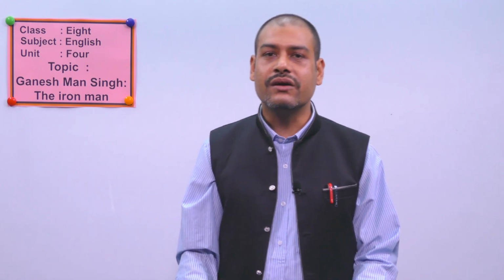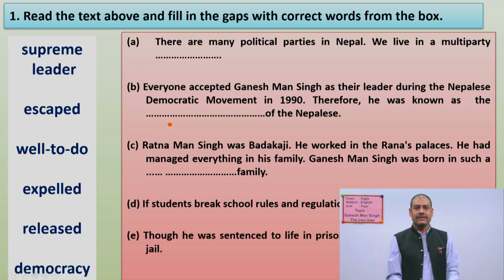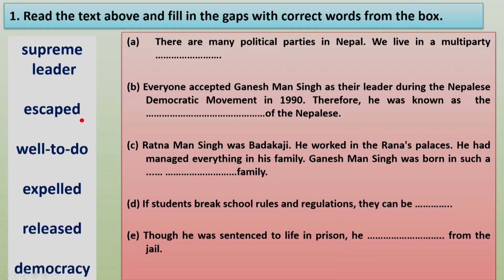So we have to do some exercises. See, we have the exercises. Read the text above and fill in the gaps with correct words from the box. All right. So: supreme leader, escaped, well-to-do, expelled, released, democracy. You have to supply the correct words from here in the blanks.